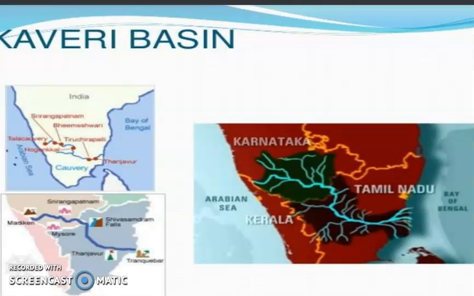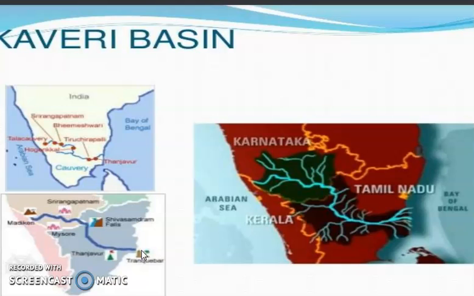And the next river that we have is the Kaveri river. Now where the rivers flow, the Kaveri river is actually again an east flowing river. As you can see in the map, it is an east flowing river. The Kaveri river starts in the Brahmagiri range of the Western Ghats, and ultimately it reaches the Bay of Bengal in the south of Cuddalore in Tamil Nadu. The total length of the river is not very large, only 760 kilometers. The Amravati, Bhavani, Hemavati, Kamini, Kabini, these all are the tributaries of this Kaveri river.